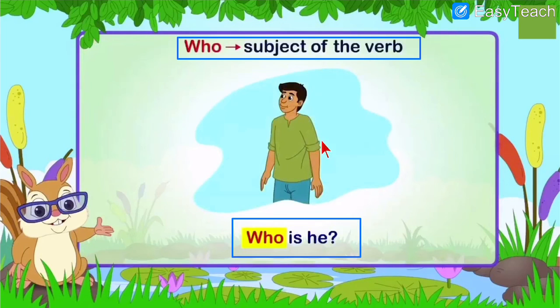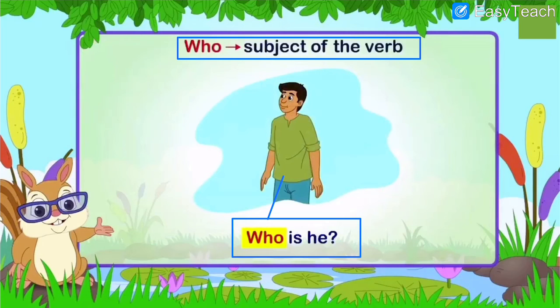Here the boy is standing, you don't know him, so you ask the question, who is he? Here the verb is is and the subject is who. Who refers to this man who is standing here, the boy. So who is he? Who is that boy? Or who is that girl?